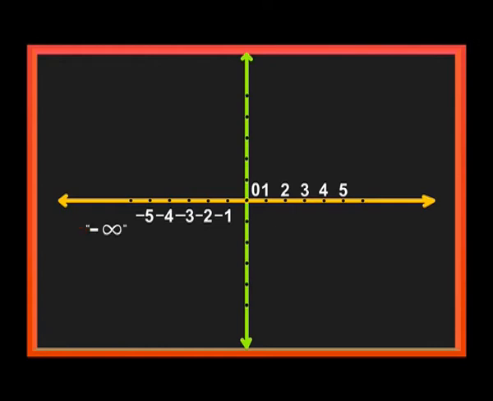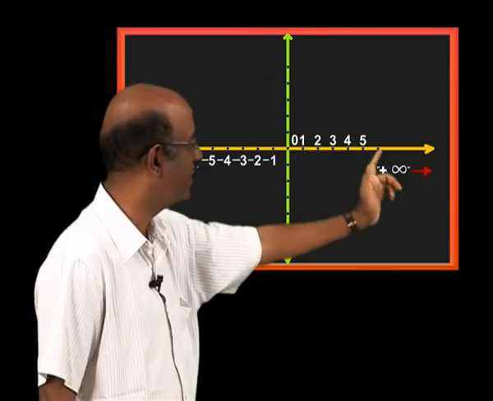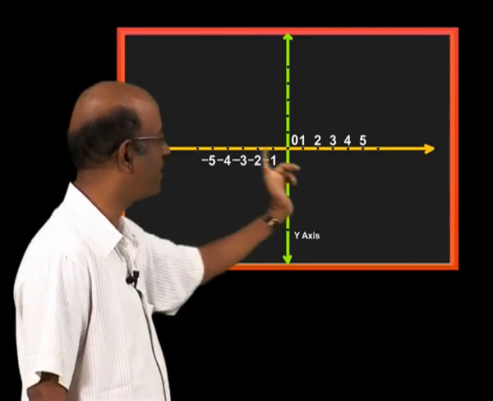We are going in the minus infinity direction. There we are going in the plus infinity direction. To the right-hand side of the origin, we are going in the positive direction. To the left-hand side of the origin, we are going to the negative side. Then minus infinity to plus infinity on the x-axis is represented.